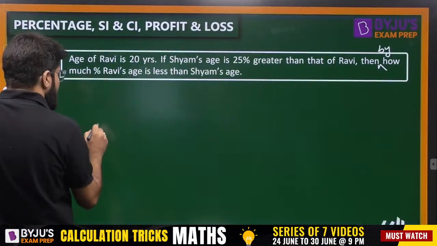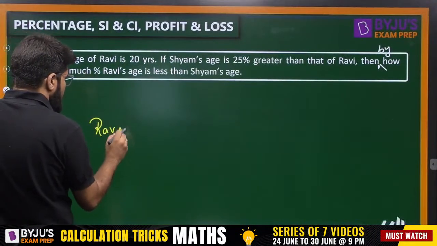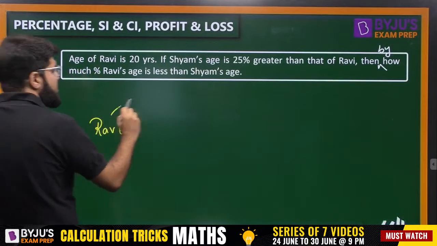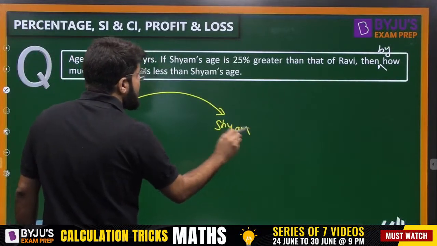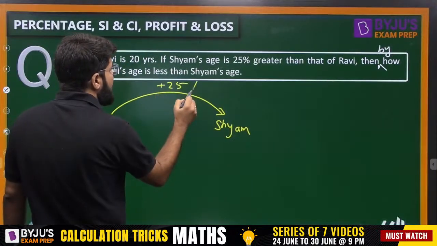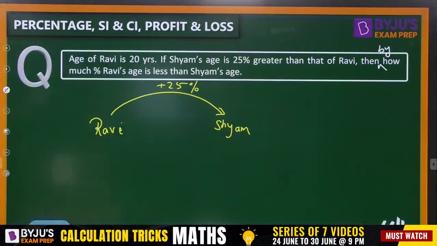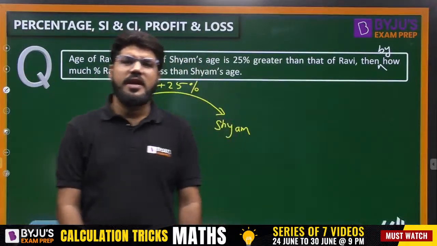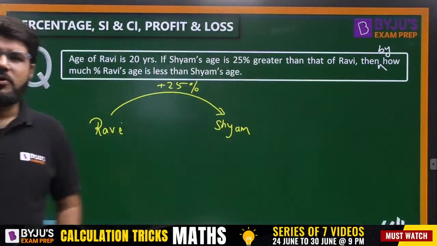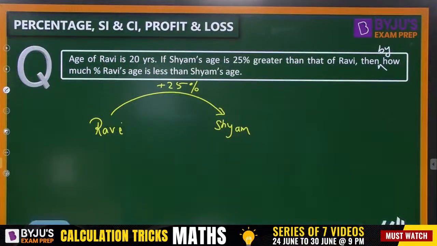So very logical. The age of Ravi is given to you, right? But what is told, Shyam's age, whatever may be the age of Ravi, if you want to obtain Shyam's age, it should be 25% greater than that of Ravi. By how much percentage Ravi's age is less than Shyam's age?